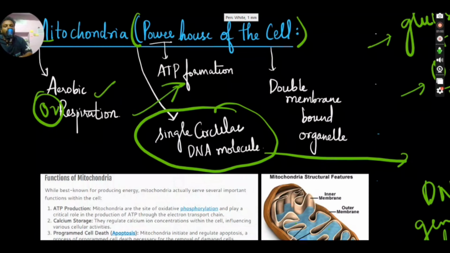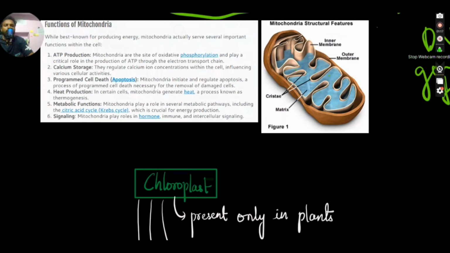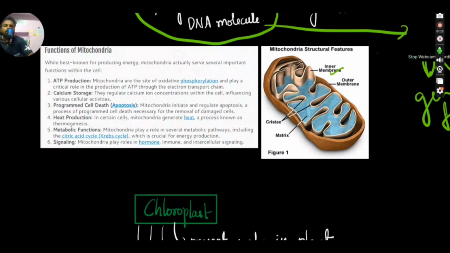Mitochondria has a single circular DNA molecule. So other than the nucleus, the cell organelle which has DNA or genetic information is the mitochondria, right? Then we should see the structure of mitochondria. Mitochondria is a double membrane structure. There is an inner membrane and an outer membrane, and these finger shaped structures are called cristae. There is also the matrix, nothing but fluid, and there will be some DNA in it, right?